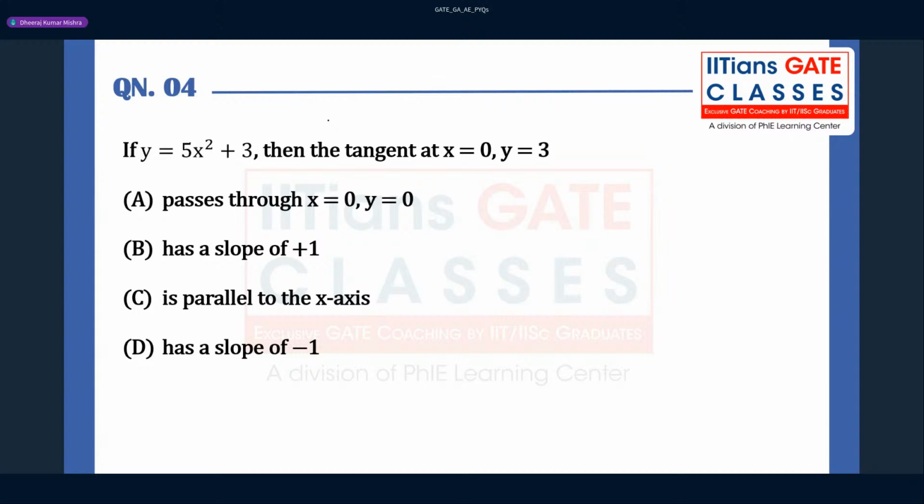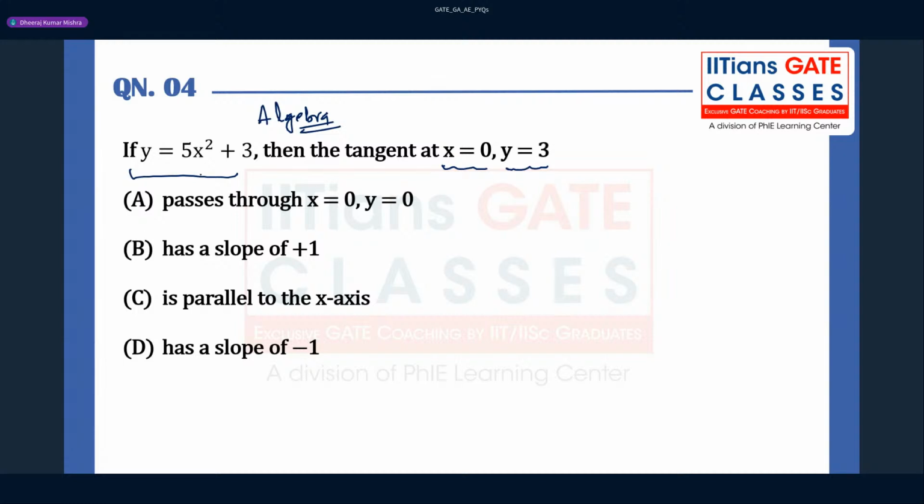And this question, guys, is from algebra. The topic is function. So if somebody is good at basic maths, they can do this question. What they have asked here is, if y equal to 5x square plus 3, then the tangent at x equal to 0 and y equal to 3 will be what, right?